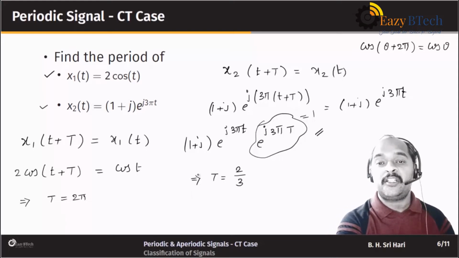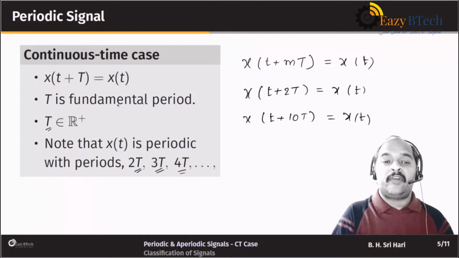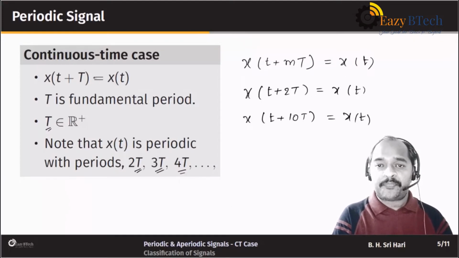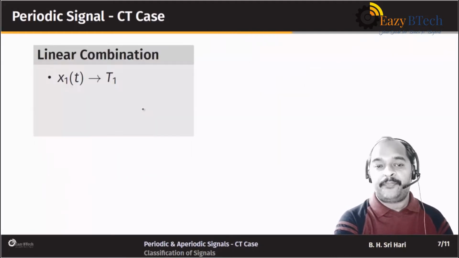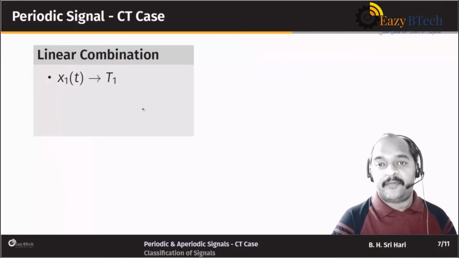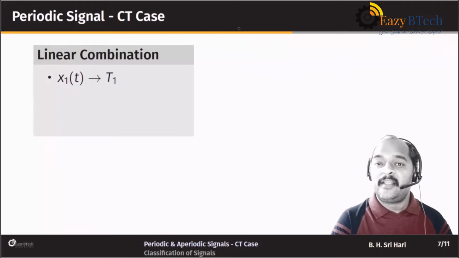So I forgot to mention: if we cannot find any value of capital T for which this condition is satisfied, then we say that signal to be an aperiodic signal. So if you cannot find any value of capital T for which this condition is satisfied, then we say that particular signal x of t is an aperiodic signal.